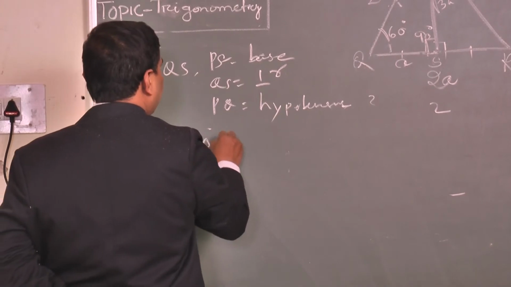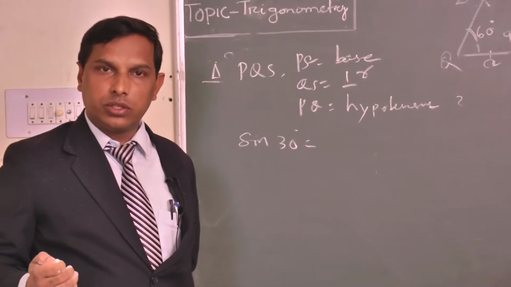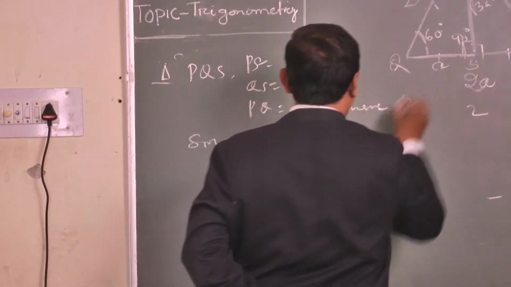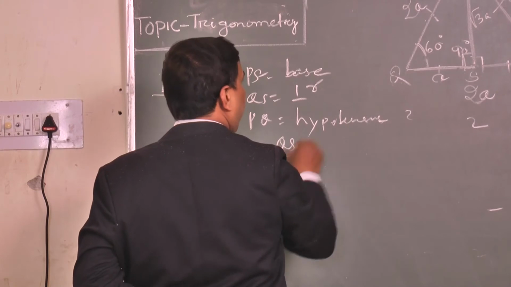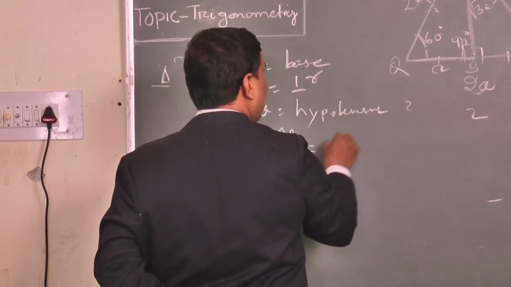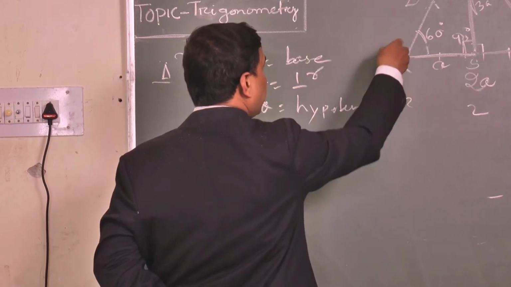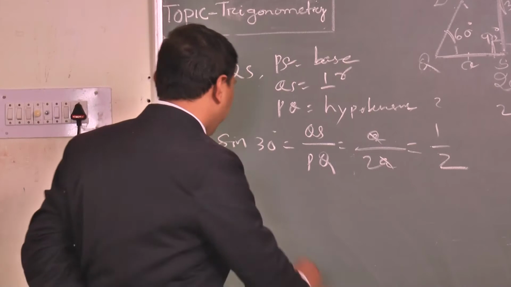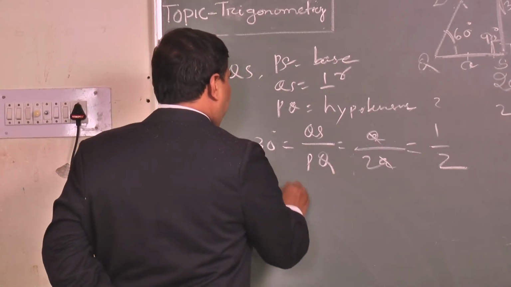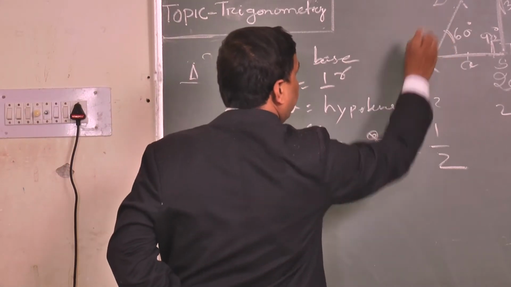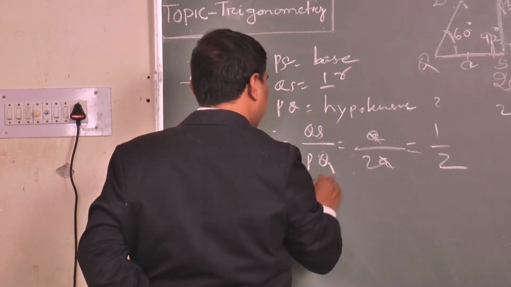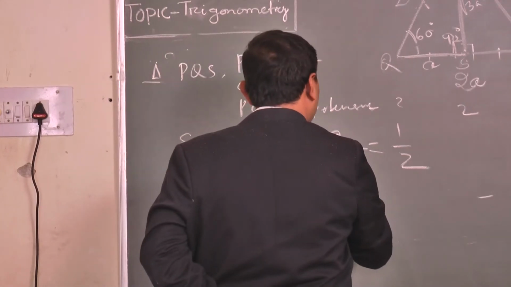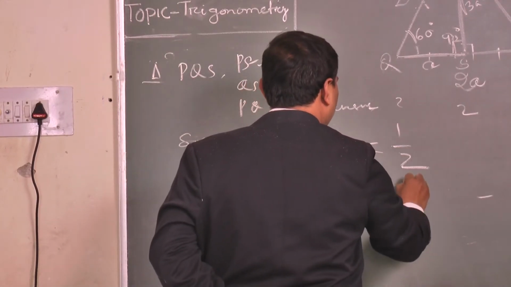Sin 30 is equal to what? Again sin of an angle is equal to P by H, perpendicular by hypotenuse. Perpendicular is equal to A. So QS by PQ, that means A by PQ, which is 2A. So A cancels, it is 1 by 2. Clear? So cos 30 is equal to what? Again B by H. So B is PS by PQ, which is root 3 by A by 2A. So it is root 3 by 2.